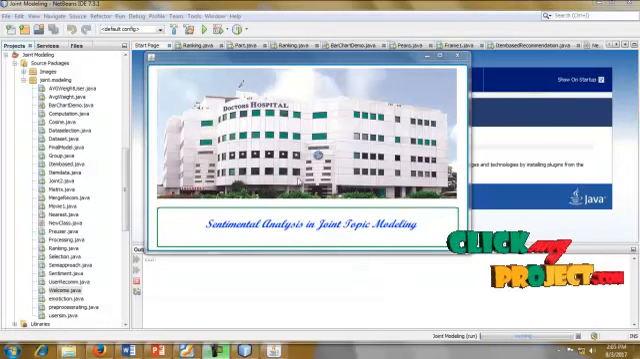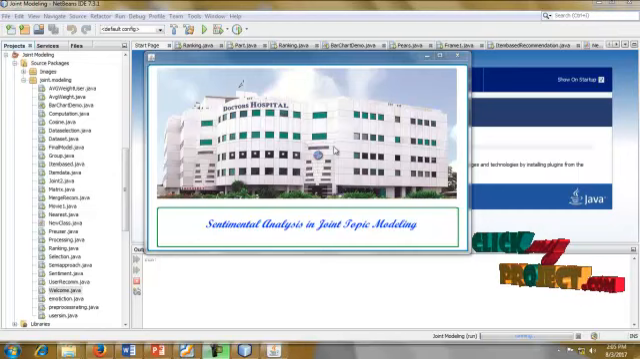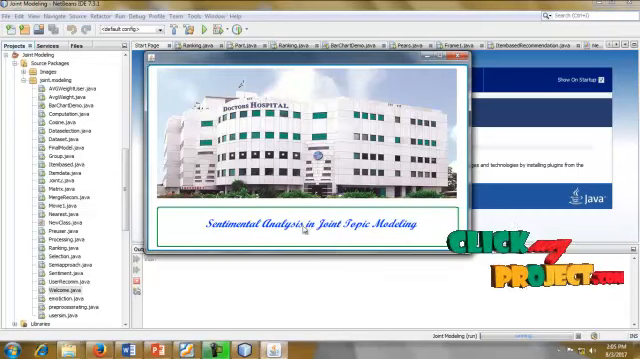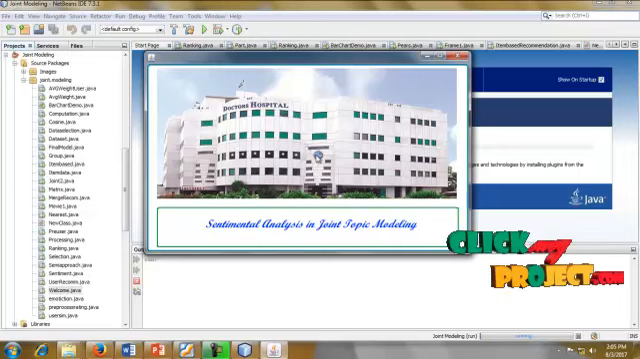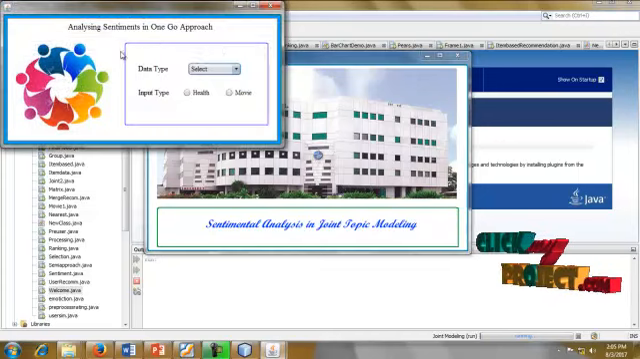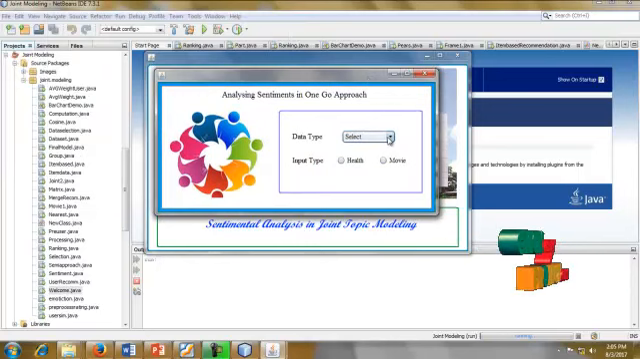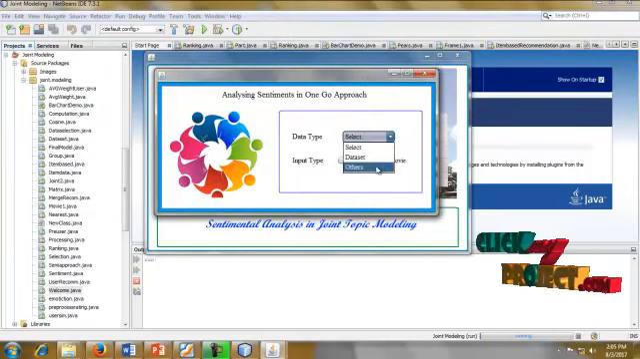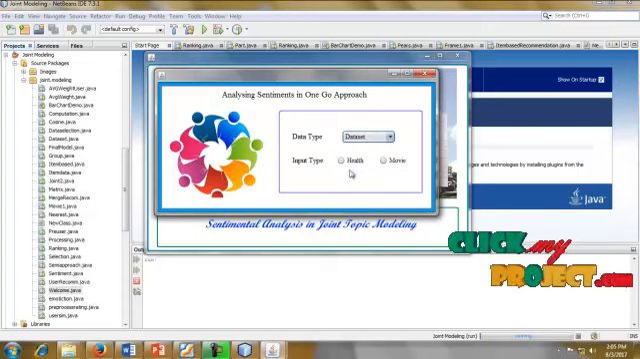Okay, now the demo section starts for sentiment analysis in joint topic modeling. So this is the home page. When I click home, let's go to the next process. Now the system is hanging. Okay, so this is the analyzing sentiments in one go approach. I will choose the data type as dataset or other types of files. So now I'm choosing the dataset.